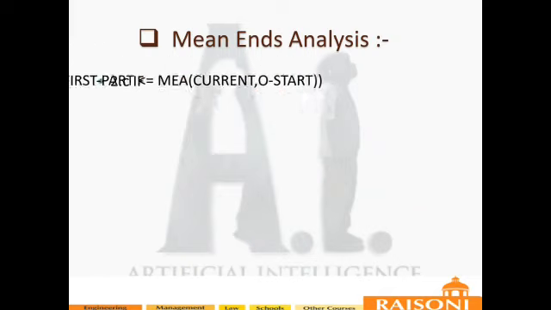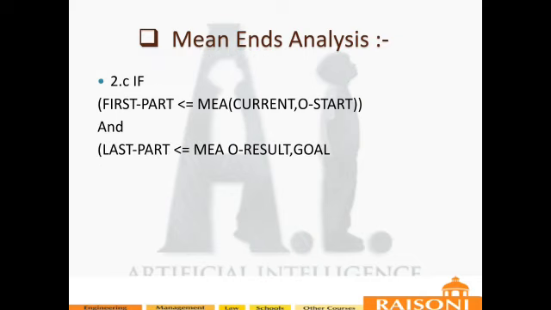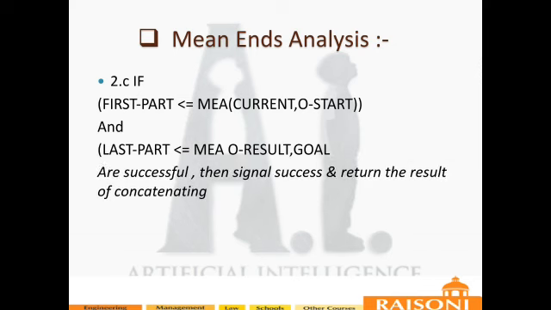Third condition: if the first part is success, MEA(current, O-start), and the last part is success, MEA(O-result, goal), then signal success and return the result of concatenating them. So these things of means-end analysis we will discuss in the block world problem.